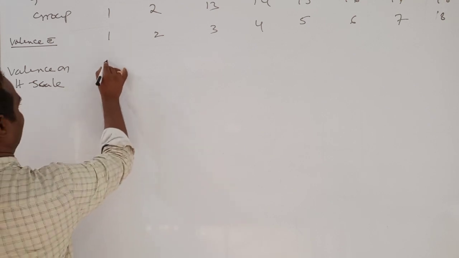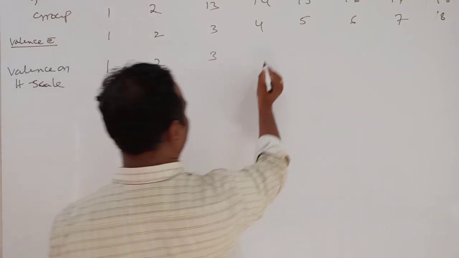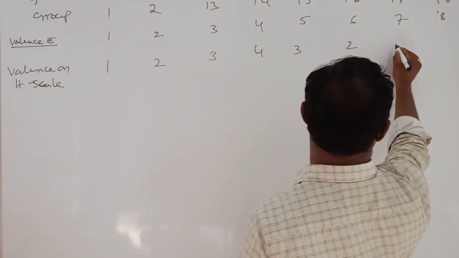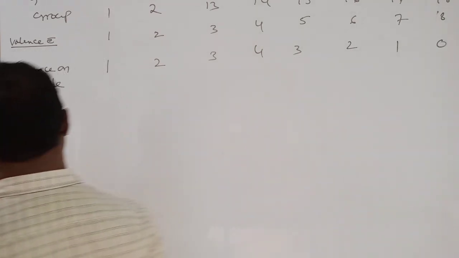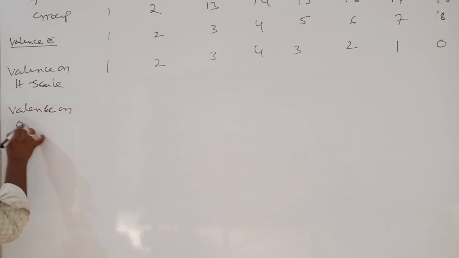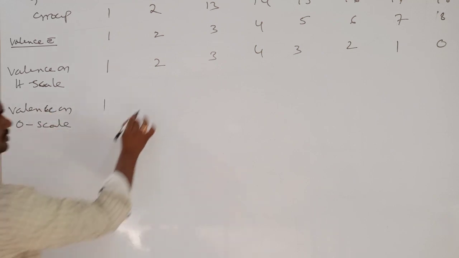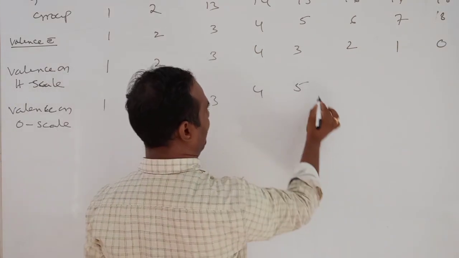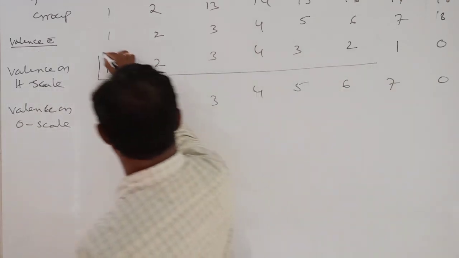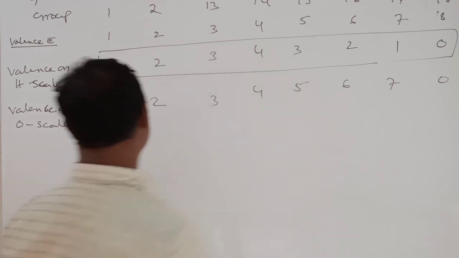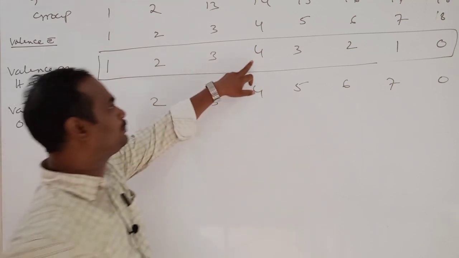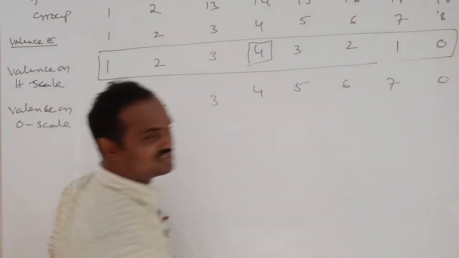How it is there, you see: 1, 2, 3, 4, 3, 2, 1, 0. Next one, valency on the oxygen scale: 1, 2, 3, 4, 5, 6, 7, 0. Look at here, very important. With respect to hydrogen, from first group to 18th group valency increases up to 4, again decreases to 0.